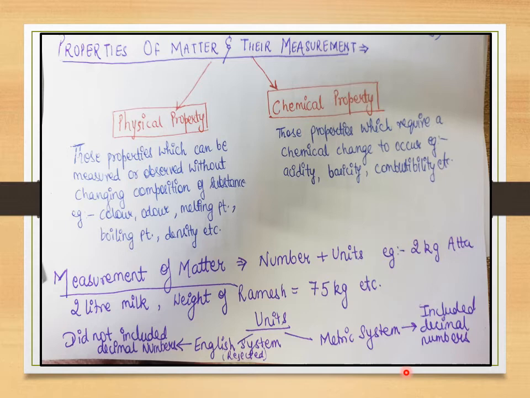Some scientists used to take milliliters for measuring volume in the metric system. Some used to take kg for measuring mass using the metric system. Some scientists used to take grams for measuring mass using the metric system. So there was no clarity of a specific unit for a particular quantity to be measured. For that reason, this metric system was also boycotted, and